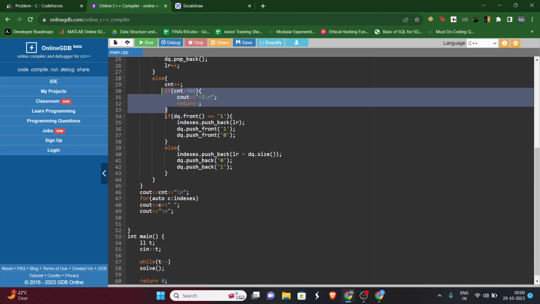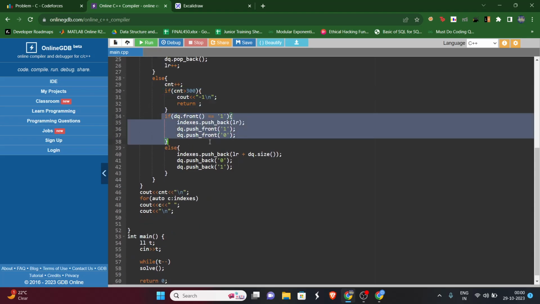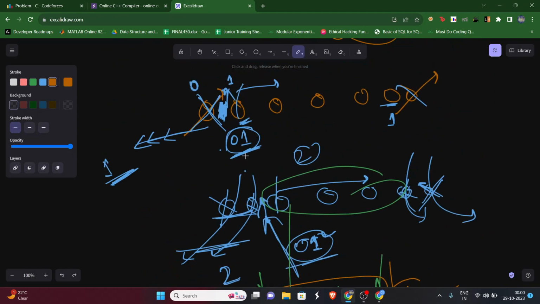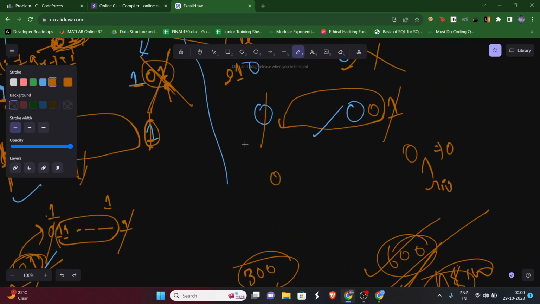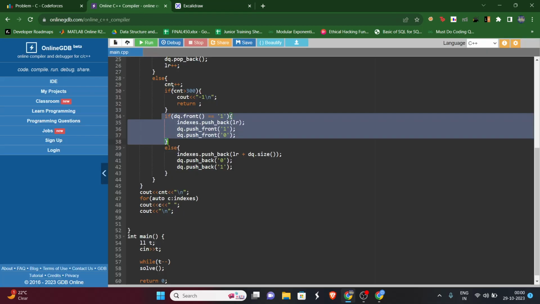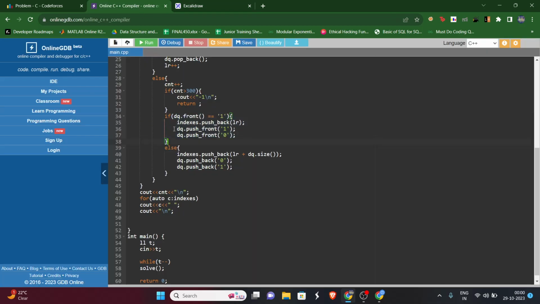Else, depending on the condition we have already discussed, if it's 1, we'll have to make an insertion on the left, else we'll have to make an insertion at the right hand, right? So if it's 1, we are pushing in the front. Here you will see that I have pushed 1 first and 0 first.